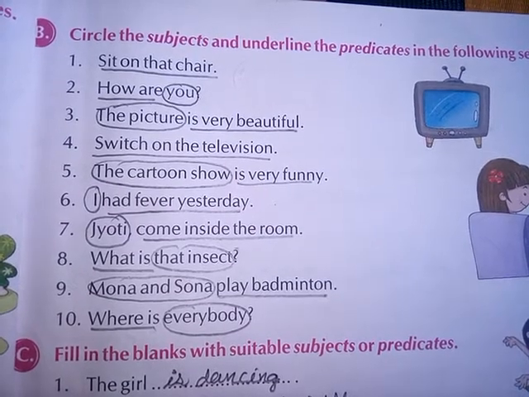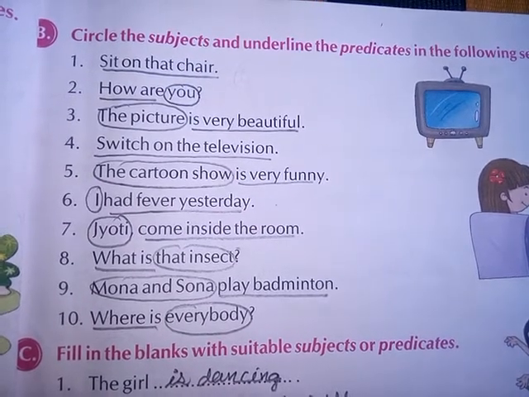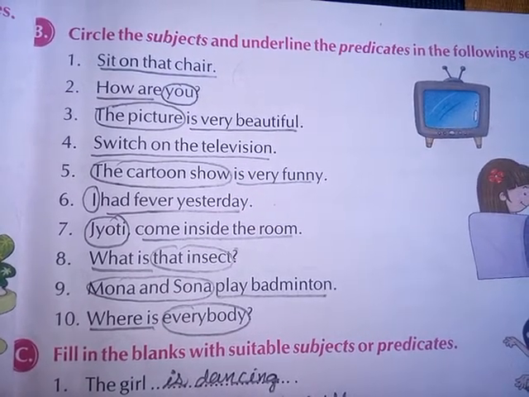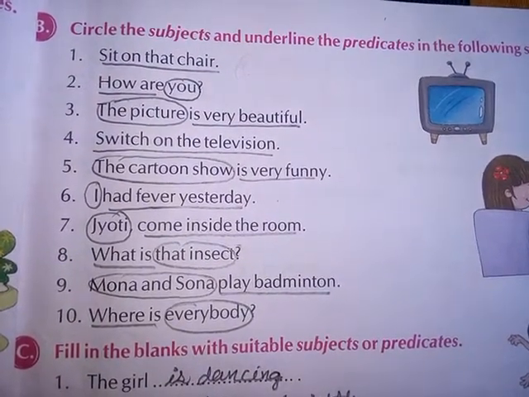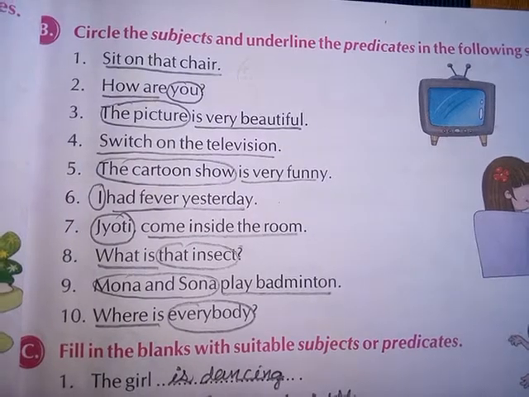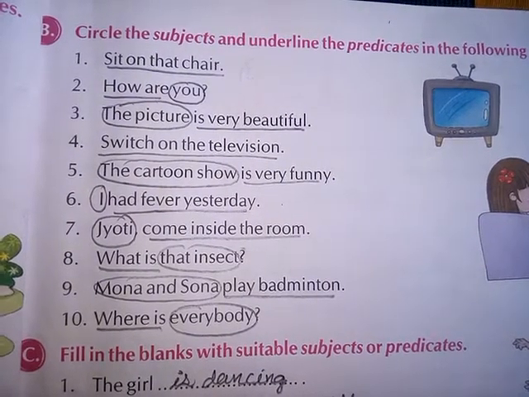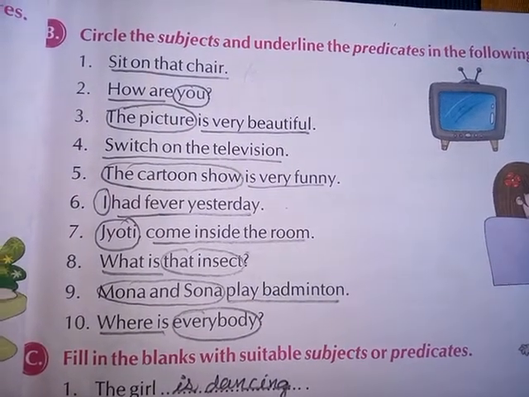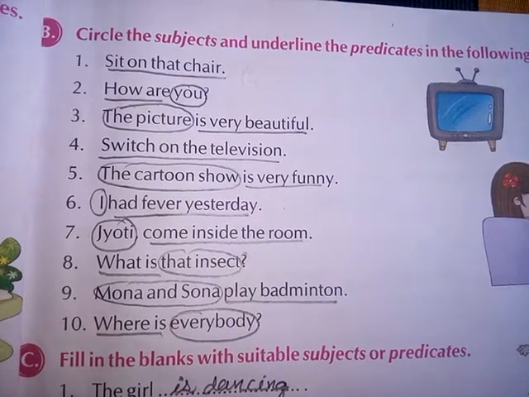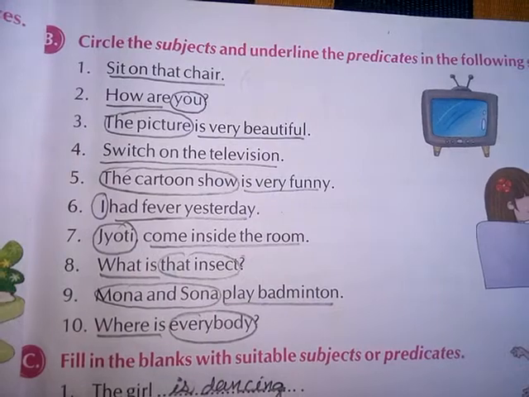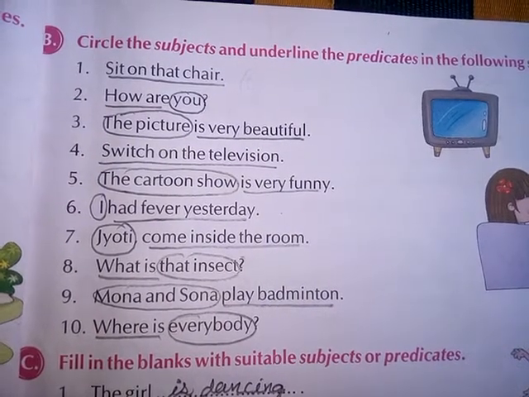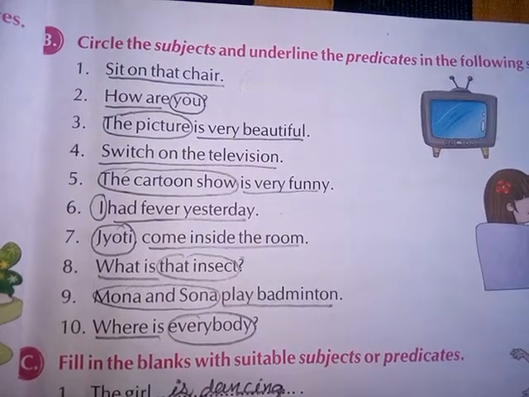Eighth number, what is, there we have to do underline, and that insect, there we have to do circle. Ninth number, Mona and Sona, there we have to do circle, play badminton, there we have to do underline.